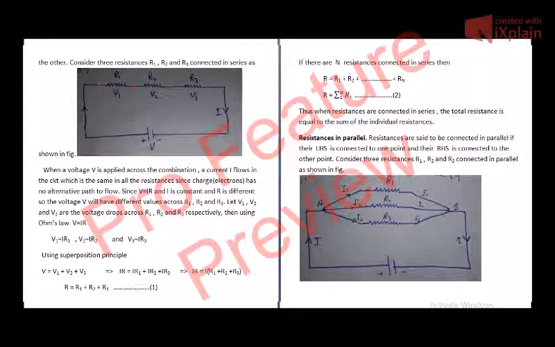Let me again explain it. We have two types of resistors available in the market. One is strip type resistor and the other is dot type. Let me take the example of strip type resistors. Strip type resistors have three rings on one side, that is three strips close to each other. Let us treat it as LHS, and one strip on the other side, let us treat it as RHS. If the LHS of one resistor is connected to the RHS of the other, that is, if the three strip side is connected to the one strip side, the resistors are connected in series, as shown in the figure. You can see it from the figure.